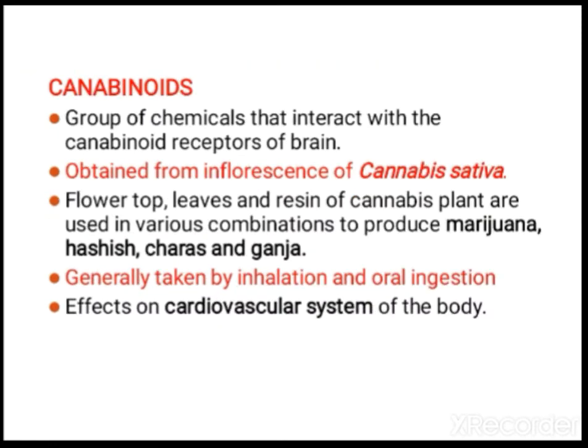Next is cannabinoids. It is a group of chemicals that interact with the cannabinoid receptors of the brain. It is obtained from the inflorescence of Cannabis sativa. Flower top, leaves and resin of the cannabis plant are used in various combinations to produce marijuana, hashish, charas and ganja. Generally it is taken by inhalation and oral ingestion. It affects the cardiovascular system of our body.